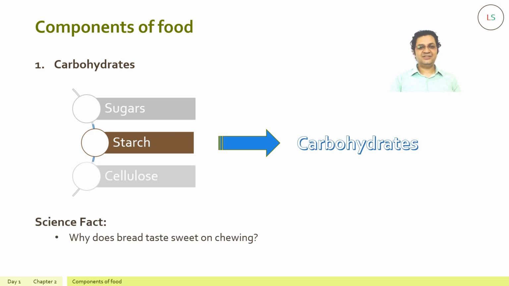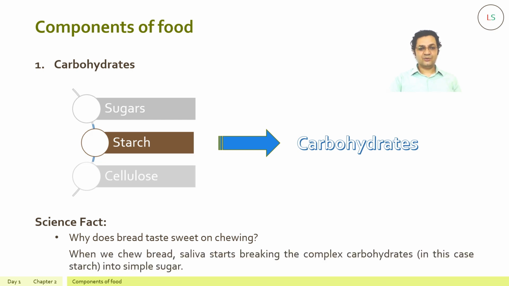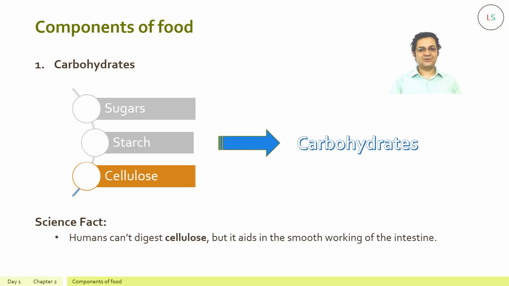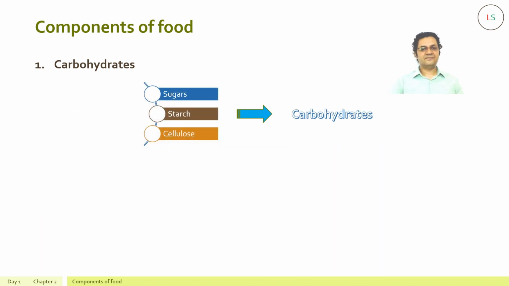Science fact related to starch. Why does bread taste sweet on chewing? So when we chew the bread, saliva starts breaking the complex carbohydrate, which in this case is starch, into simple sugar, and sugar tastes sweet. Finally, the cellulose, which again is a complex carbohydrate and is very tough. A science fact related to it: humans cannot digest cellulose, but it aids in the smooth working of the intestine. So all these three, sugars, starch and cellulose, make the carbohydrates.